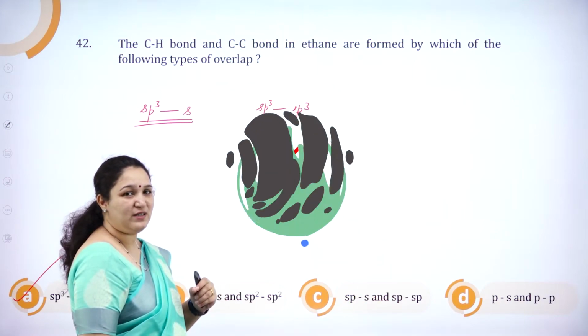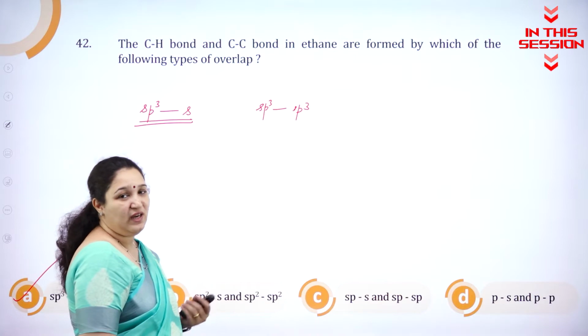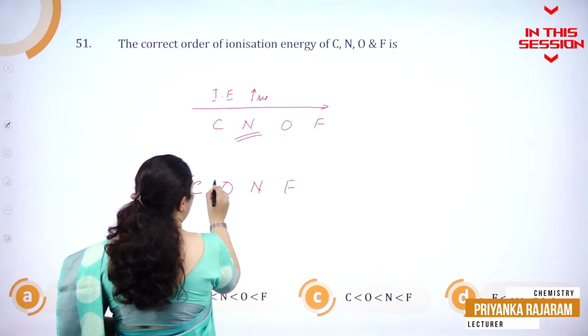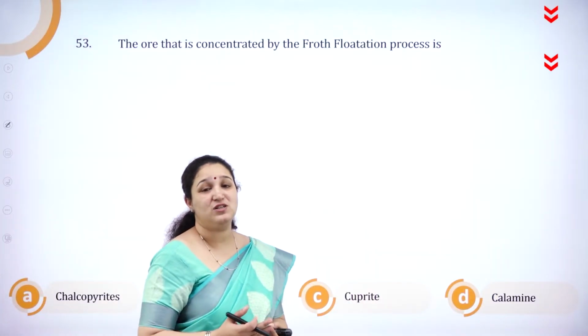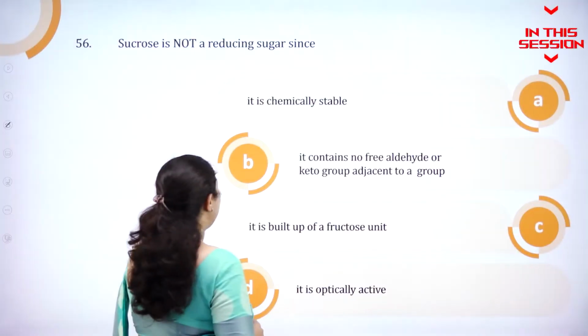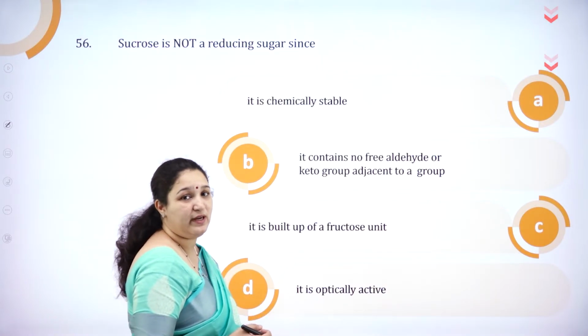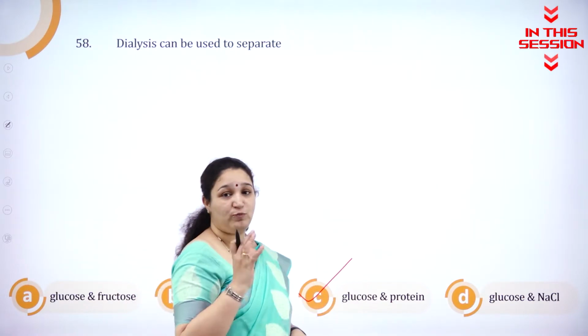Ethane, carbon atom is undergoing which hybridization? sp3 hybridization. Carbon, oxygen, nitrogen and fluorine, this is the order. Concentration by froth flotation, it is usually the sulfide ores. Why is it not a reducing sugar? Because it does not have a free aldehydic or ketone group. Glucose and protein. Glucose has smaller size compared to that of protein, which is a macromolecule.